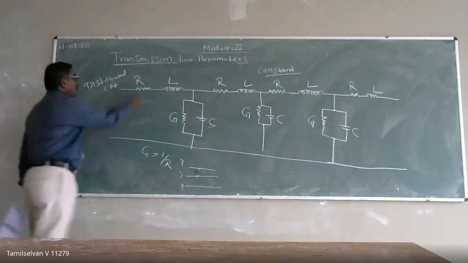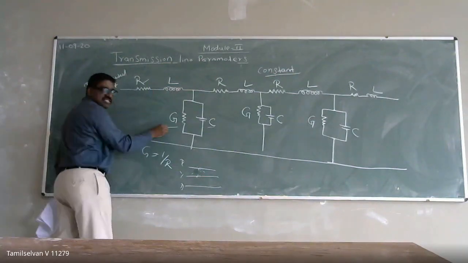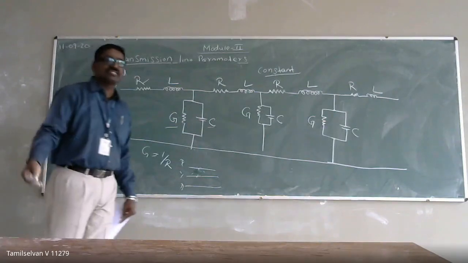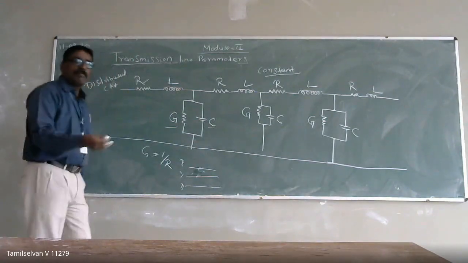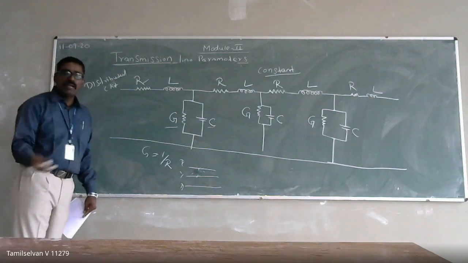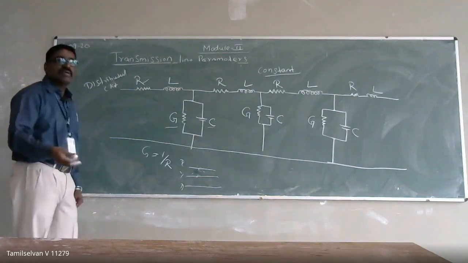Here R and G are often very less. Yes, the resistance, because if you use aluminum it often has less resistance. Compared to copper, which is a purer conductor, aluminum has less resistance. So that is often negligible.